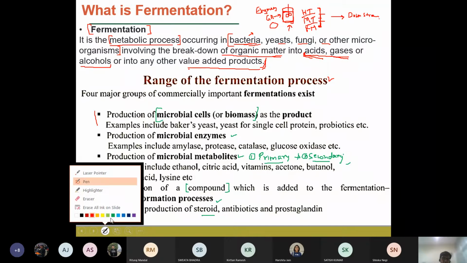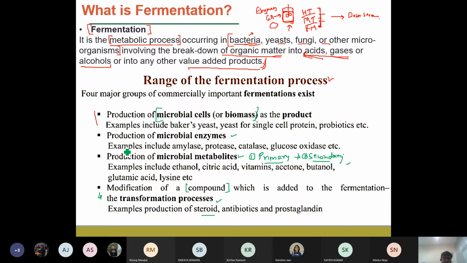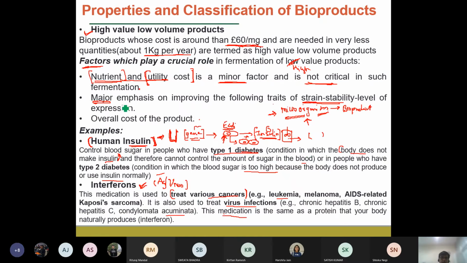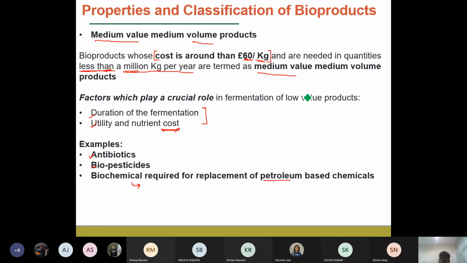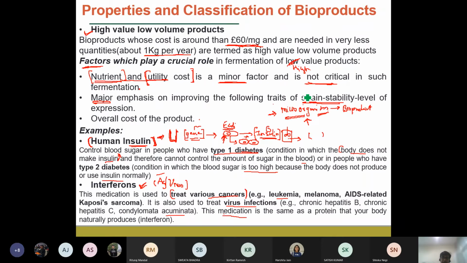Then we have studied, for example, the different classification of the products, right? We saw that there are three ways in which we can classify the products, what the different examples of those are, and what factors play a crucial role in the production of the low value, mid value, or high value products.